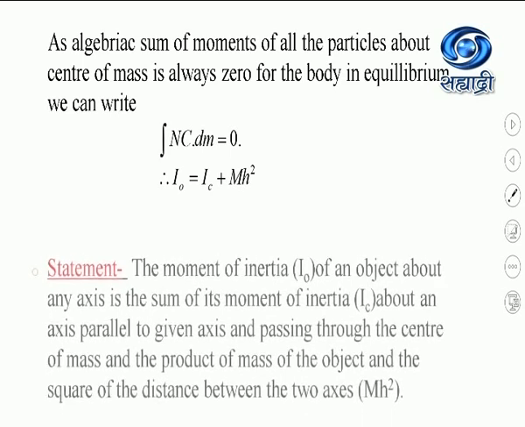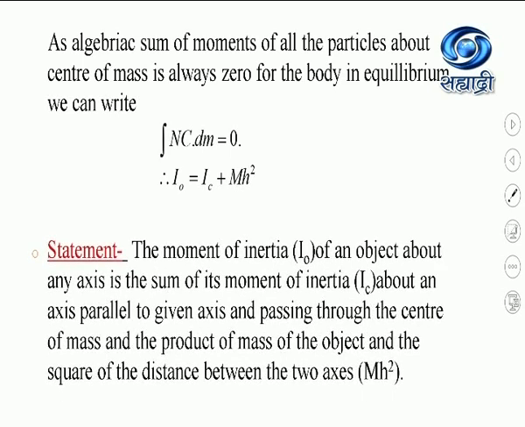Now from this equation we can write down the statement of this moment of inertia. The moment of inertia I0 of an object about any axis is the sum of the moment of inertia, that is IC, about an axis parallel to the given axis and passing through the center of mass, and the product of the mass of the body and the square of the distance between the two parallel axes. So this is the statement of the parallel axis theorem.